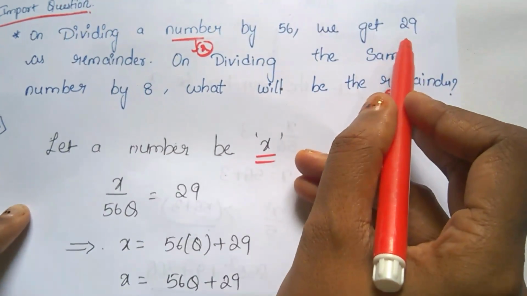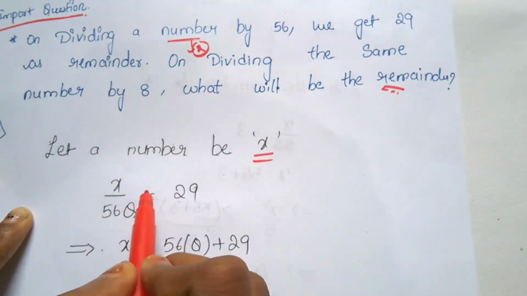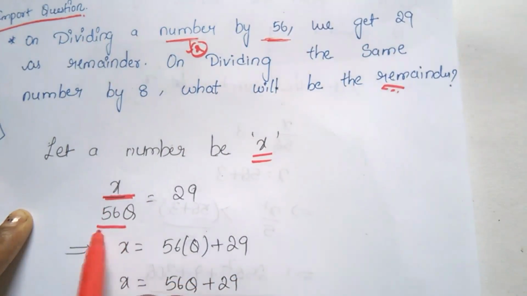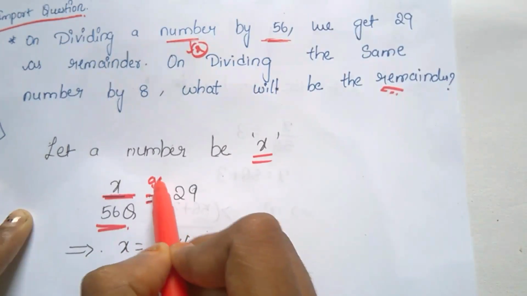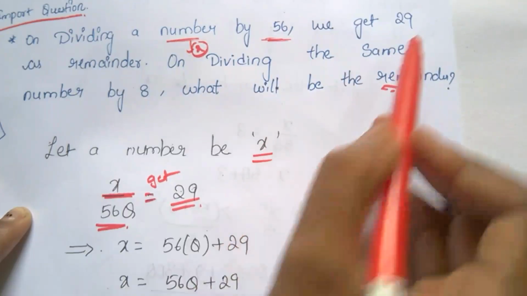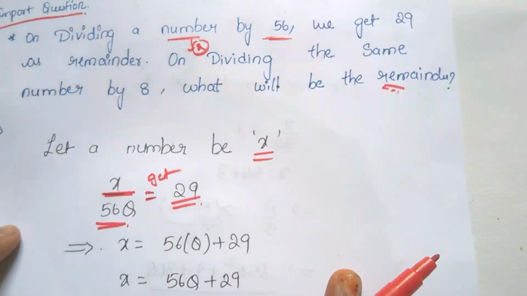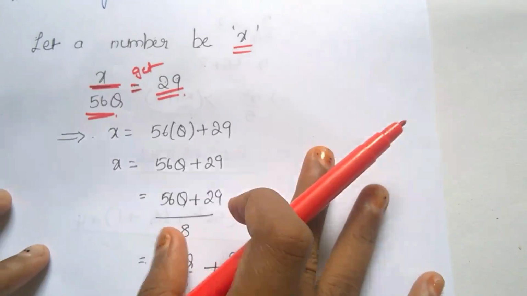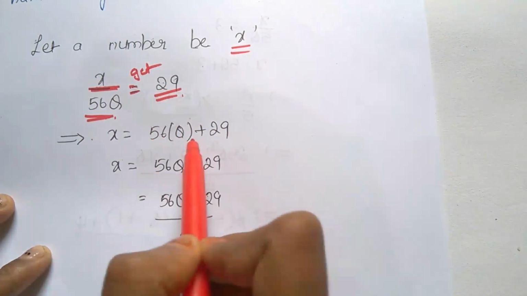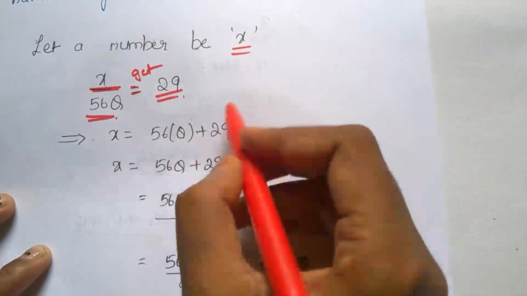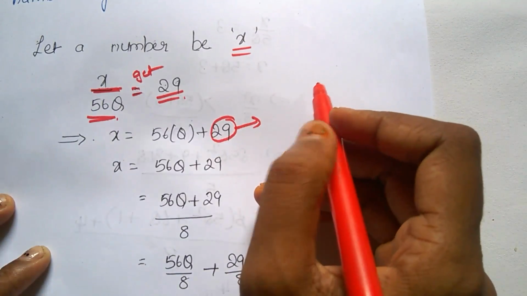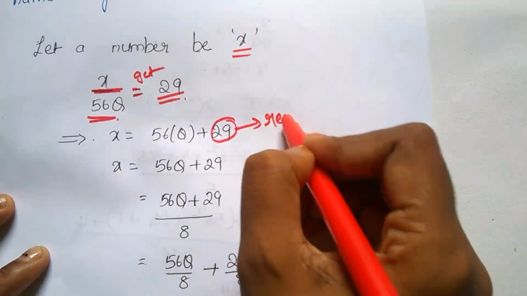We get 29. Divided number by 56, where "by" means divided by. So x by 56, with quotient, gets, which means equals to, the 29 given in the question. So x by 56 quotient equals 29. Therefore x equals 56 quotient plus 29, because quotient plus remainder equals dividend. Here 29 is the remainder and 56 is the quotient.